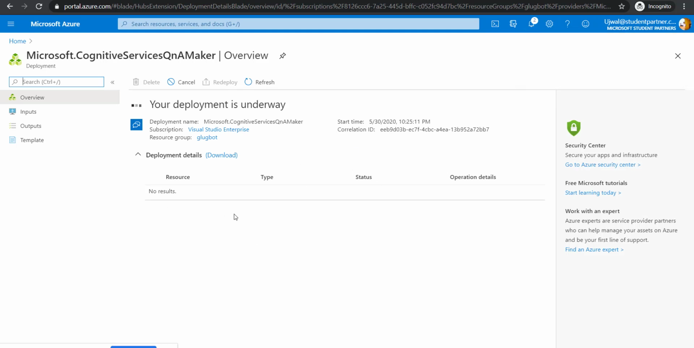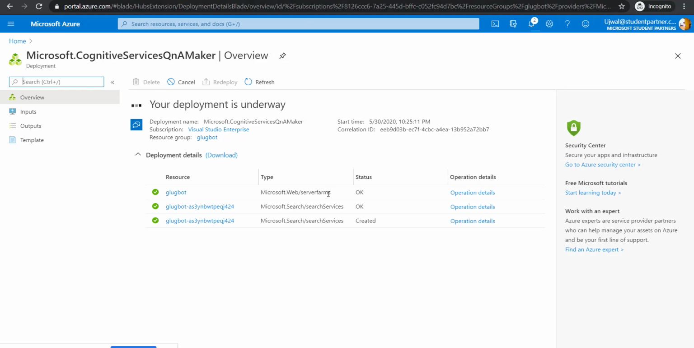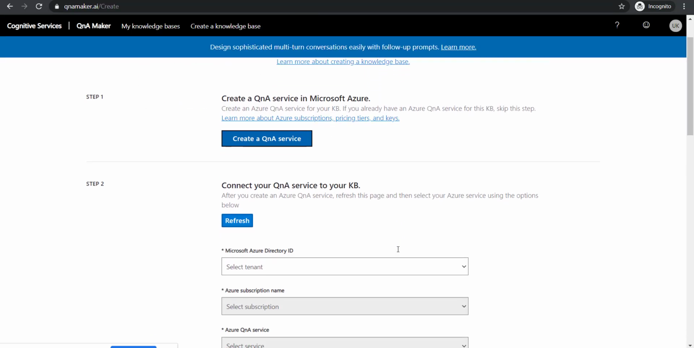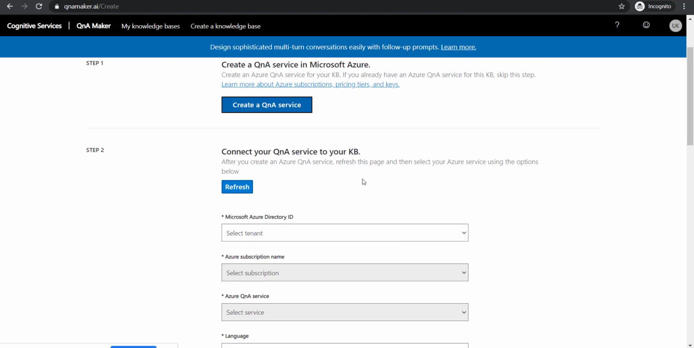You would see resources popping up. You don't really have to worry about it. All you have to do is wait until the deployment completes, right? It's just a cakewalk, nothing much. Once our deployment is complete, we'll be seeing how we create our own knowledge base, right?